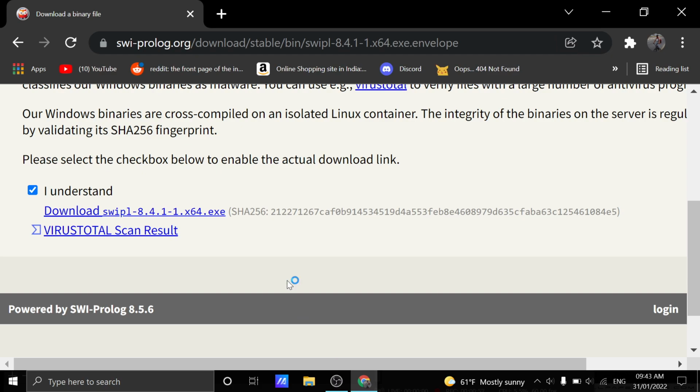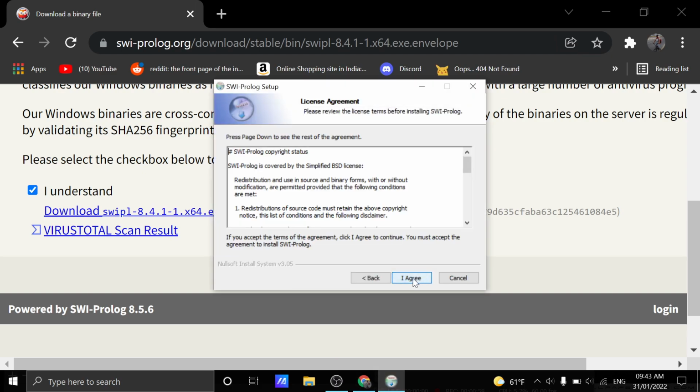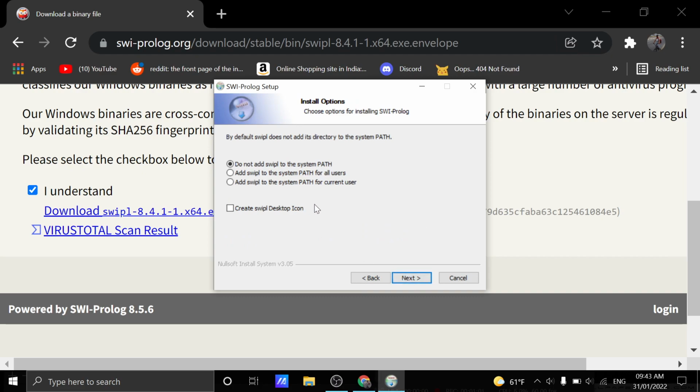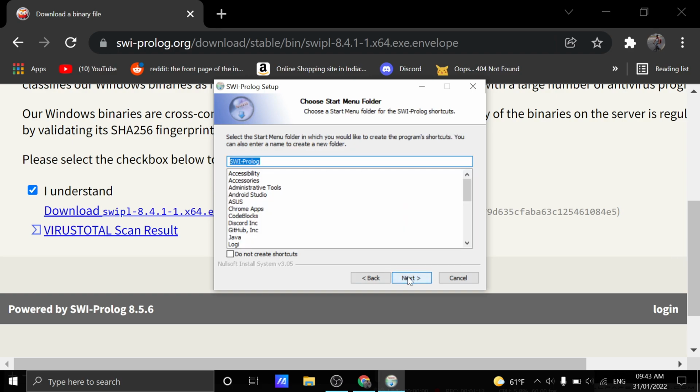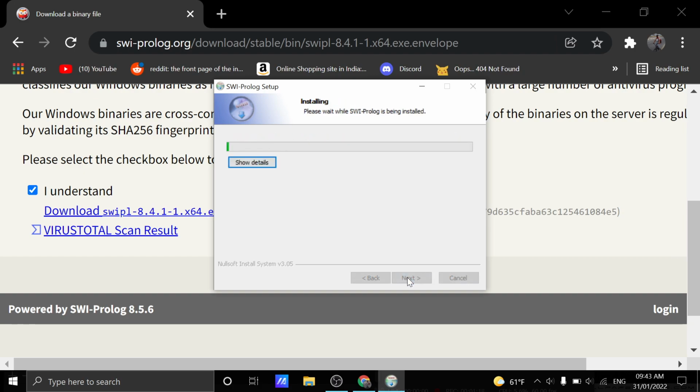Click yes over here. Next, I agree. And choose your option according to your needs. I'll be using it for the current user, and choose your folder where you want to install the program, and then press install.